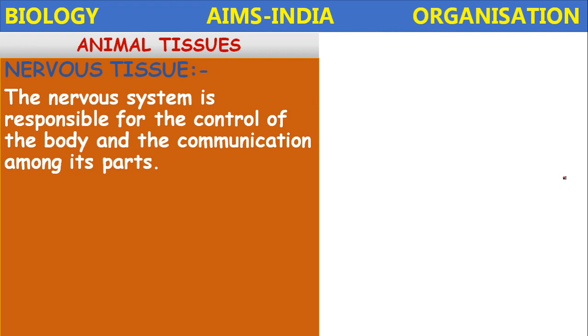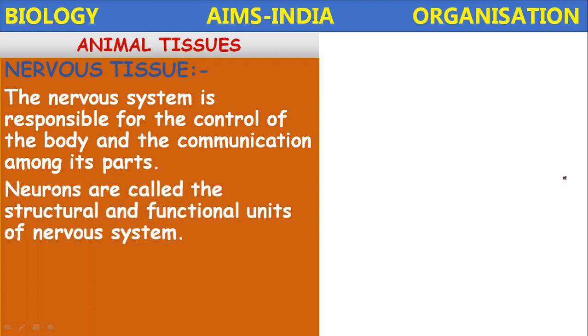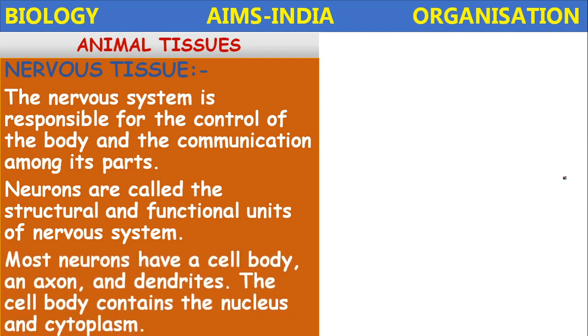The nervous tissue is responsible for the control of the body and the communication among its parts. The brain is the control center of the body; among all the systems, the nervous system controls and coordinates all the other systems. That is possible because of this nervous tissue only. Neurons are called the structural and functional units of the nervous system. Most neurons have a cell body, an axon, and dendrites.